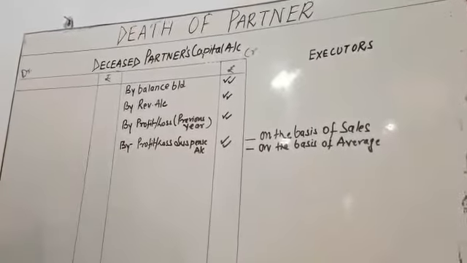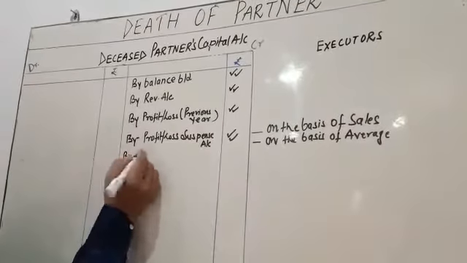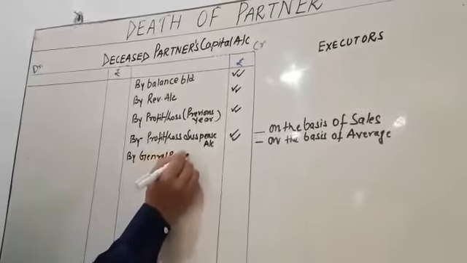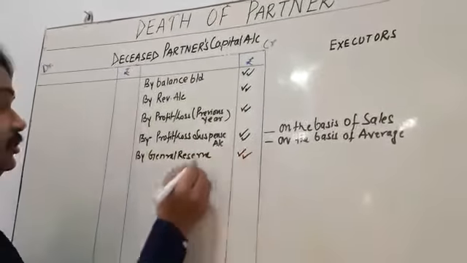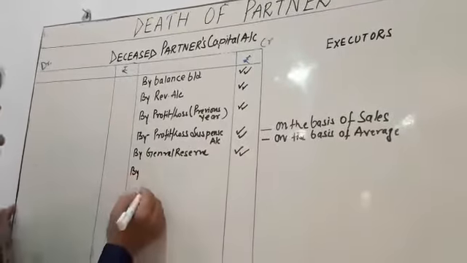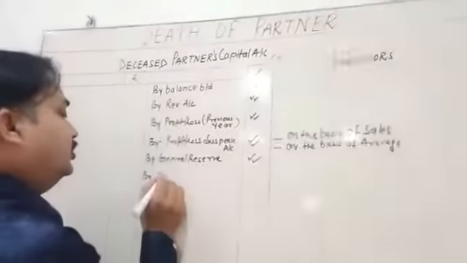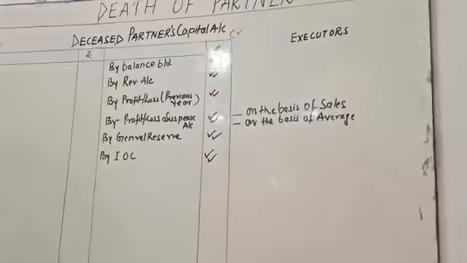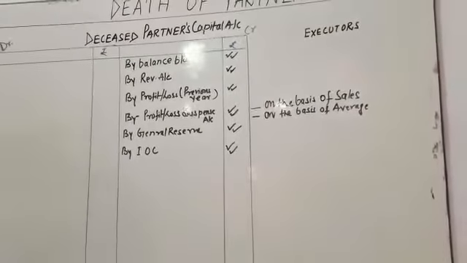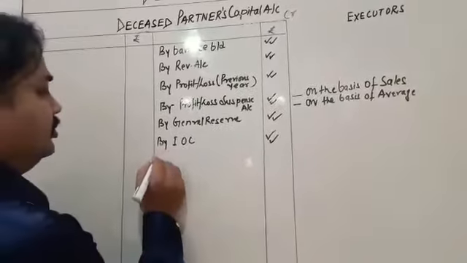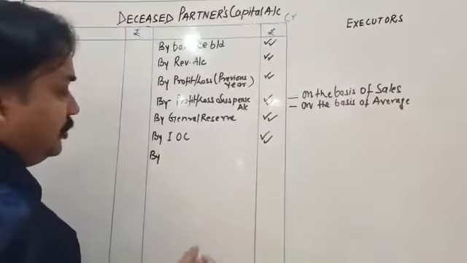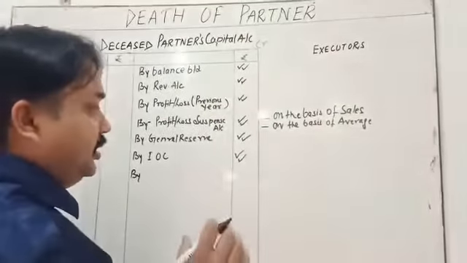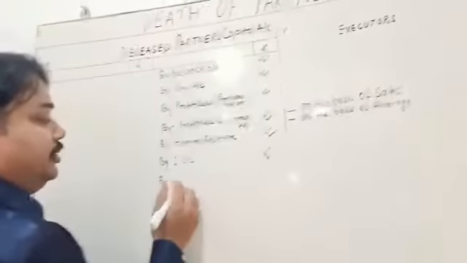So next is general reserve. If there is a general reserve, we have to provide share of general reserve into his account. Next is interest on capital. If there is a mention in the question, interest on capital is also going to be credited to the partner. Next is goodwill. Which type of goodwill? The share of goodwill, if in the question it is mentioned the total goodwill of the firm, so that is going to be distributed.